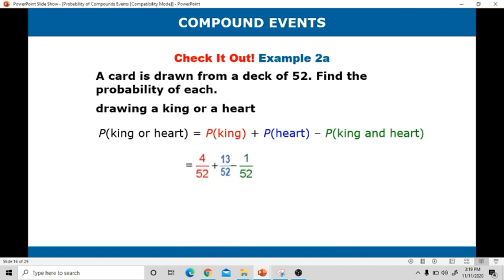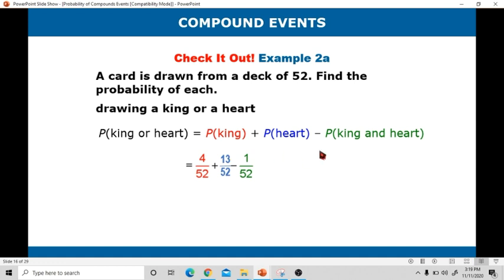The probability of drawing a king is 4 all over 52. The probability of drawing a heart card is 13 all over 52. Why is the probability of drawing a king 4 all over 52? It is because there are 4 kings in a standard deck of cards, or a deck of 52. So that's why it is 4 all over 52. Then, the probability of drawing a heart is 13 all over 52 because in a standard deck of cards, there are 13 heart cards.